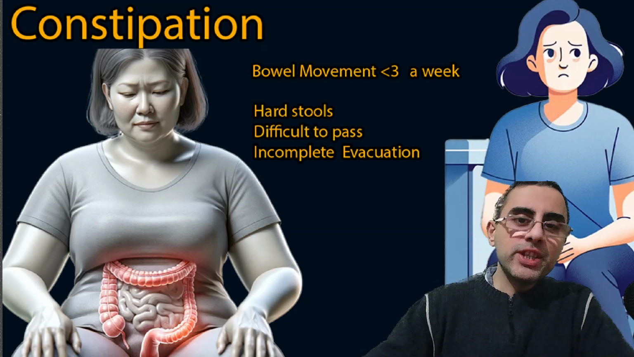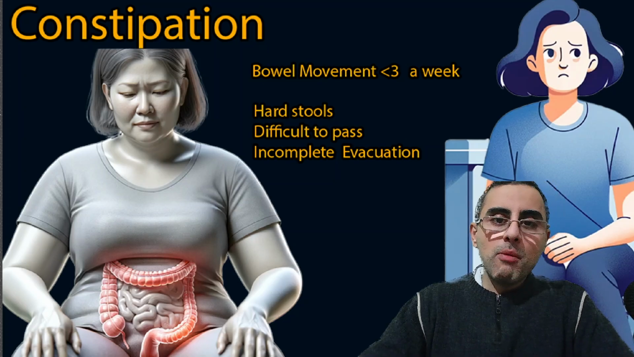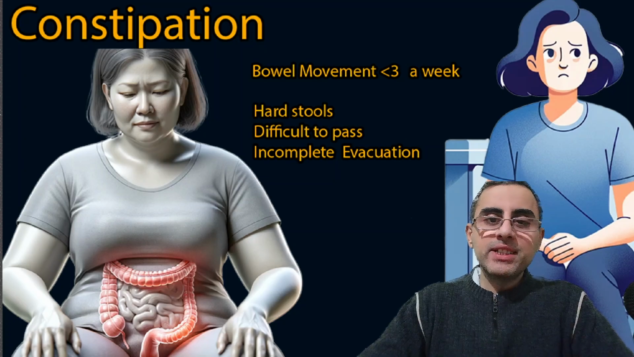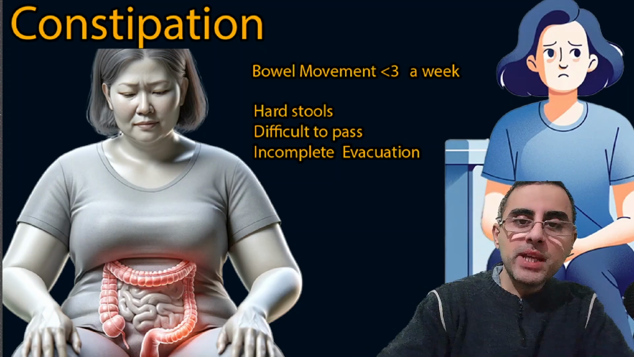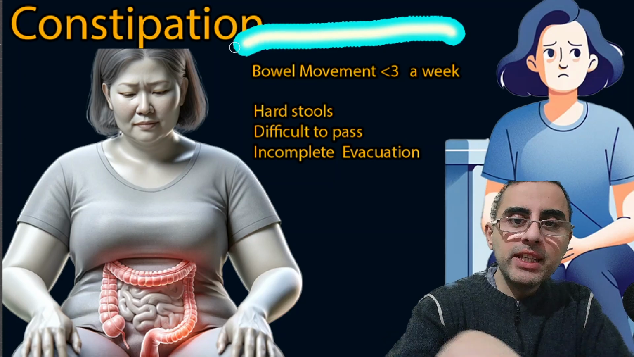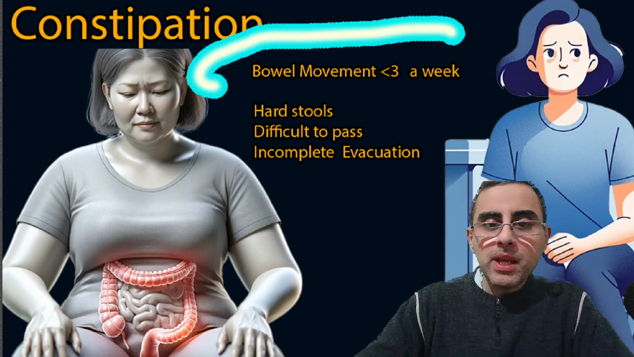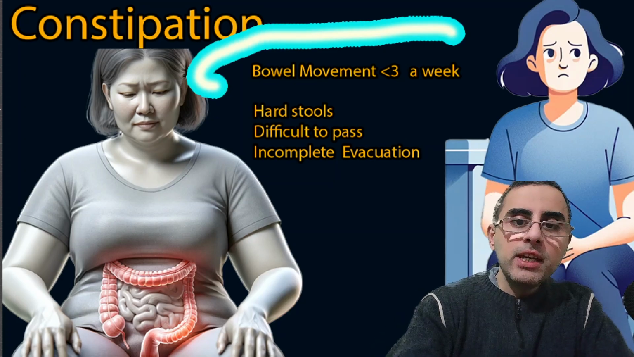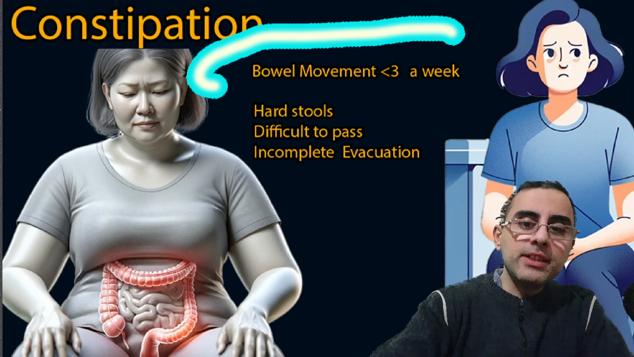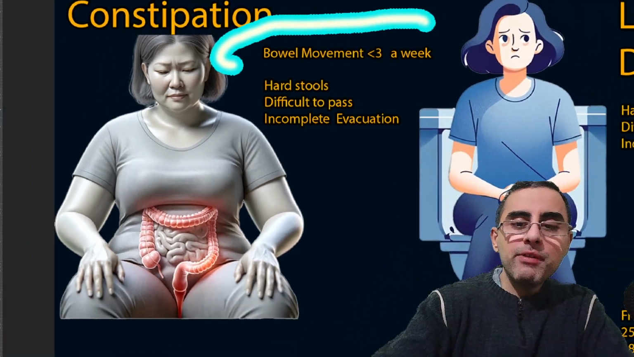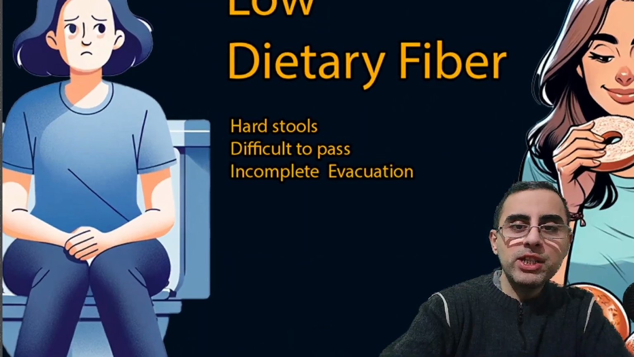We will talk about constipation, the 5 most common causes of constipation. First, let's define what constipation is. It's when bowel movements are less than 3 times a week, when stool is mostly hard, when it's difficult to pass, and you have a sense of incomplete evacuation.